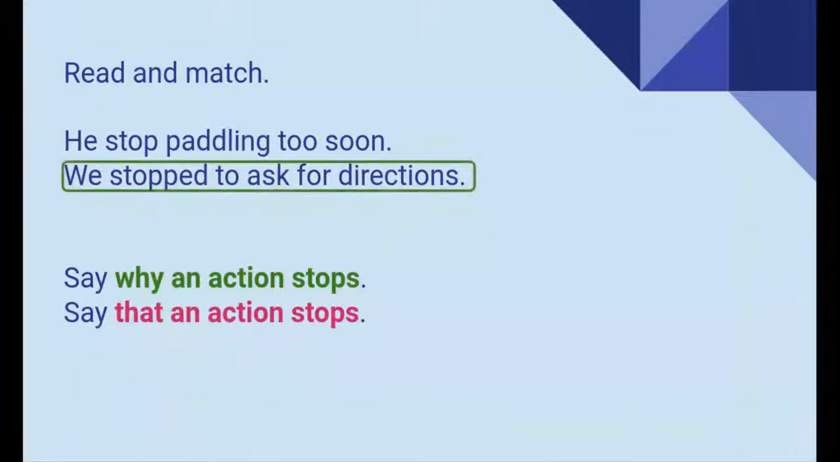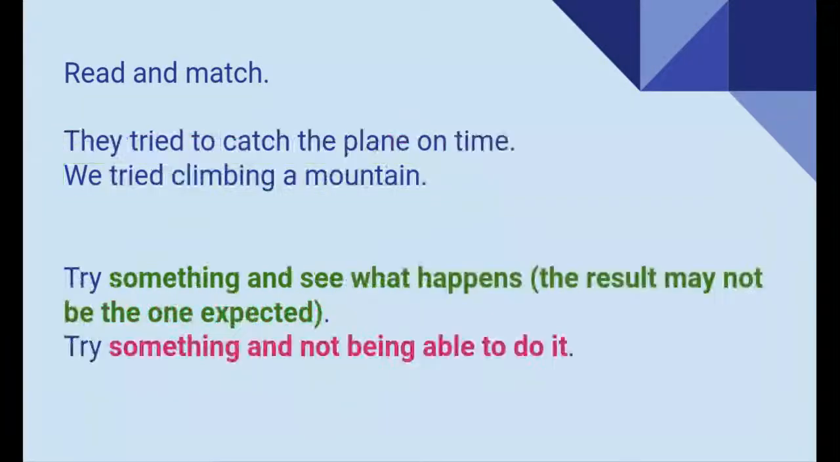So if you notice here, we stopped to ask for directions is telling me why I stopped doing an action. And the other sentence, he stopped paddling too soon, is just telling me that an action stopped, but not the reason why. And take a look at the next ones. Please pause the video.